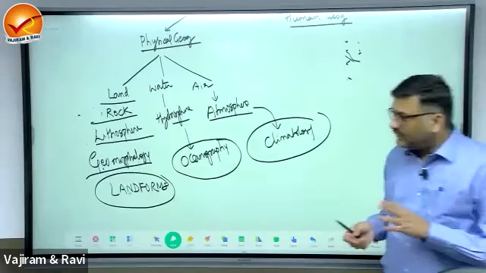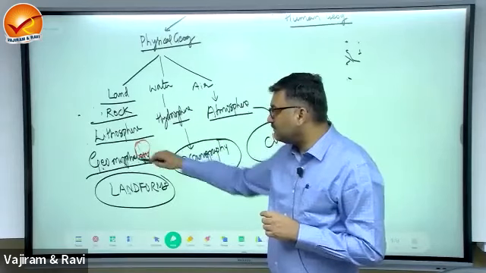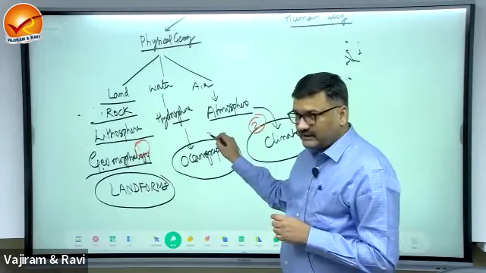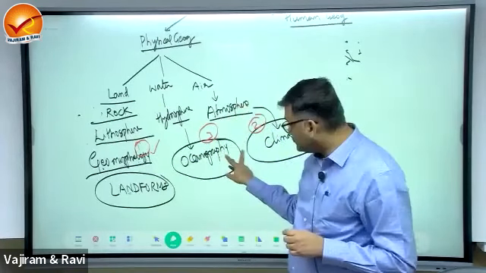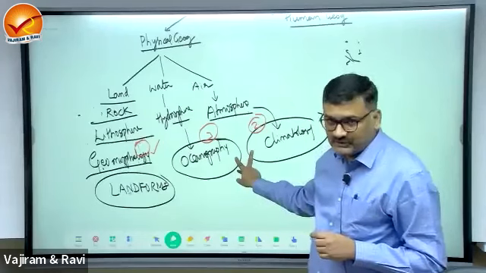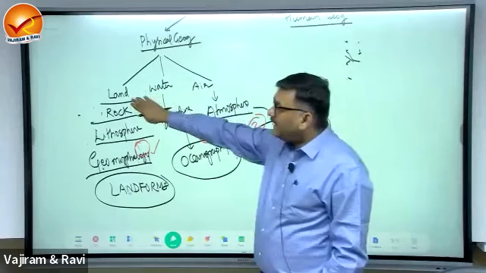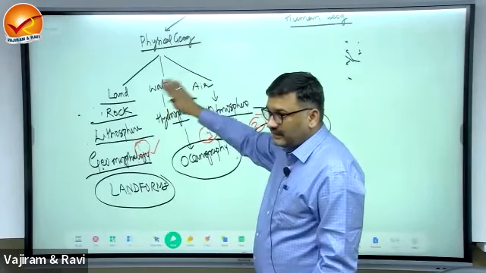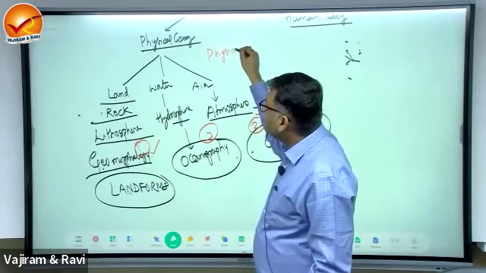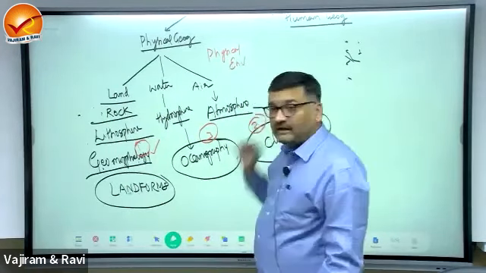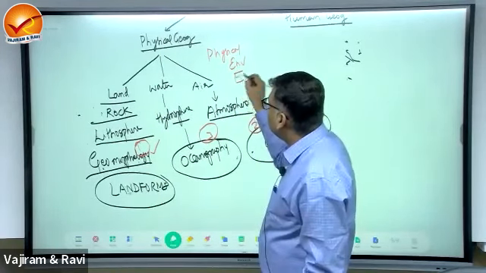So there are three topics in your physical geography: first is geomorphology, climatology, and oceanography. In this, I'll be covering the first part. These two will be covered by Manocha sir. Okay? Now, so we got land, water, air. Land, water, air together is a physical what? Environment. This constitutes a physical environment. So I'll write E for environment.